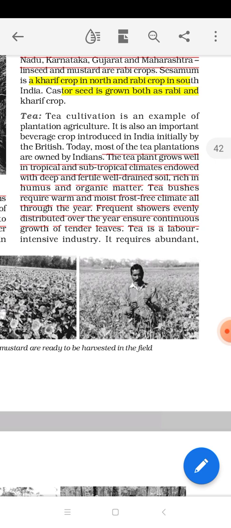So tea is an example of plantation agriculture, because if you have ever visited tea gardens, you have seen that the whole area only has tea plants. These tea plants are very important. Tea and coffee are the most famous beverage crops all around the world, and Indian tea has a great name around the world because of its taste and smell.